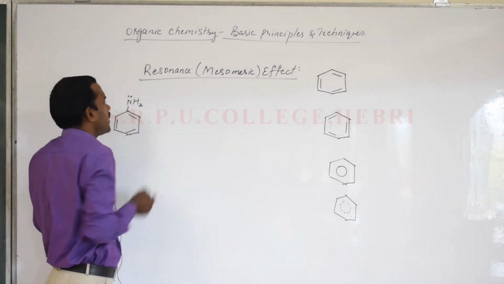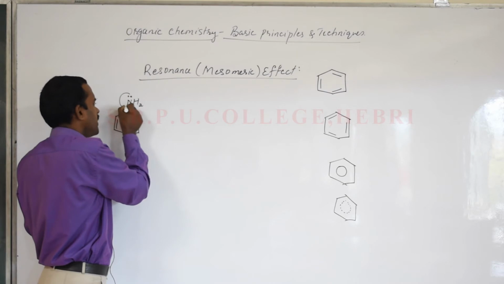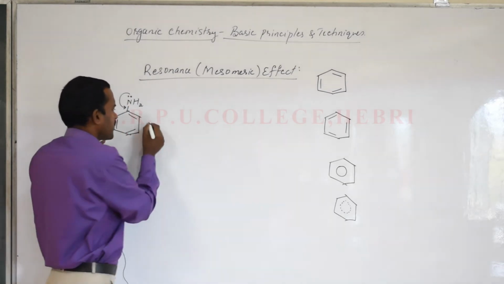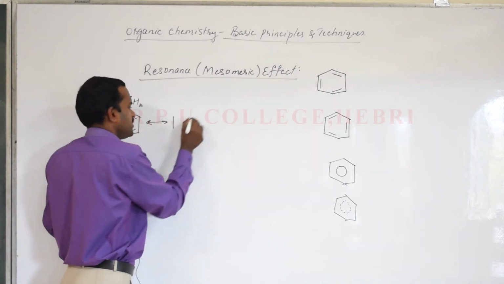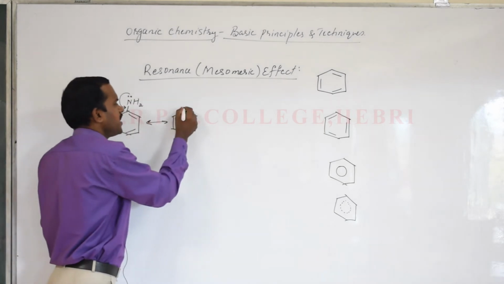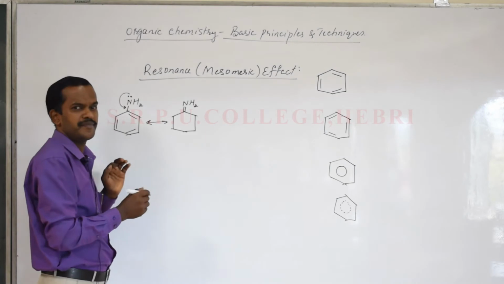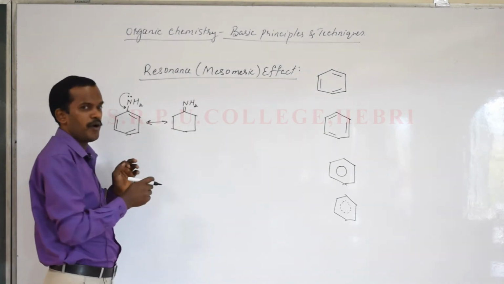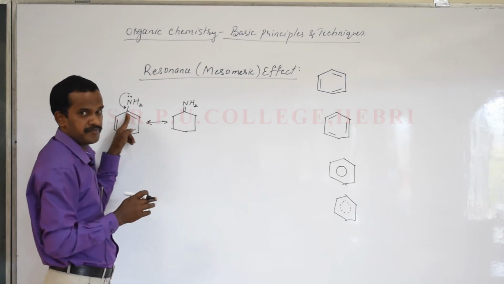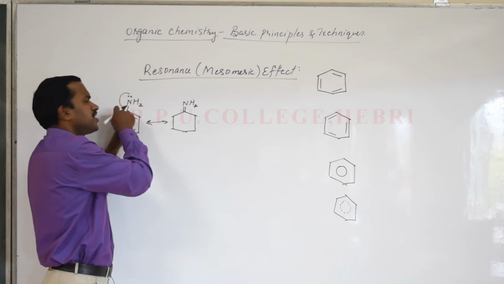The lone pair of electrons present on the nitrogen in the NH2 is shifted towards one of the atoms. When that electron shifts, we can write a second resonating structure like this, the hexagonal ring. The lone pair of electrons coming here forms a double bond. This is NH2. Are you clear? Now once that double bond is formed, two continuous double bonds are not possible, because look at this first carbon atom in the benzene ring. It already has a double bond here, here also a double bond, here a single bond.